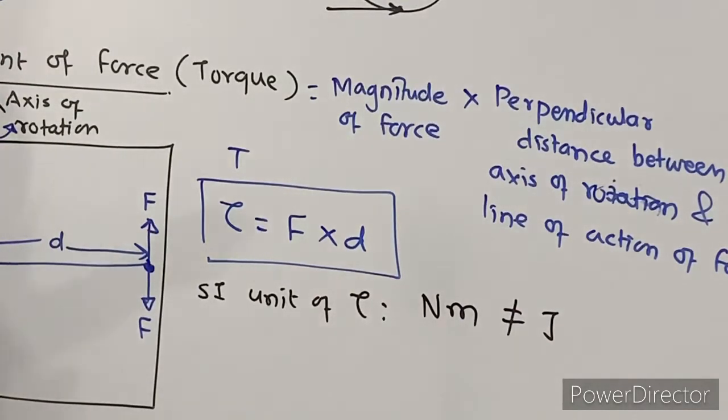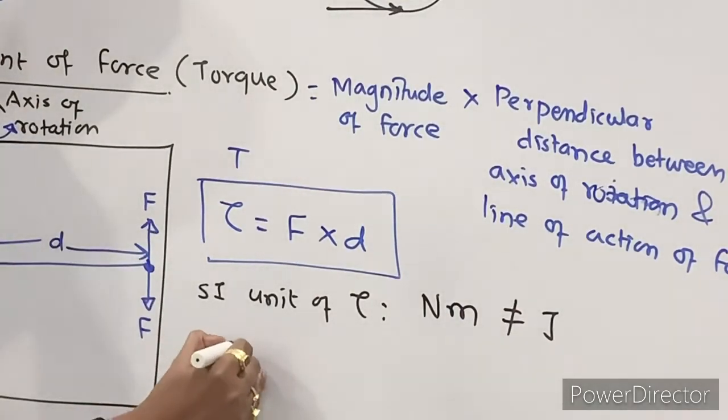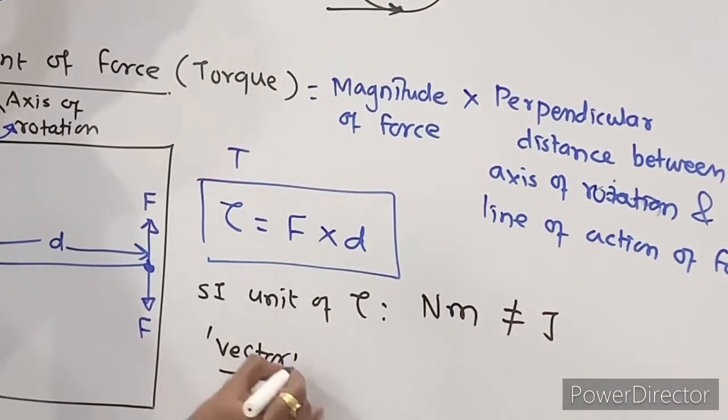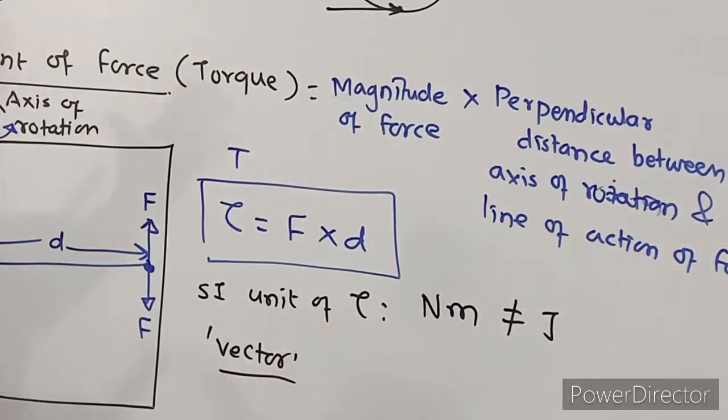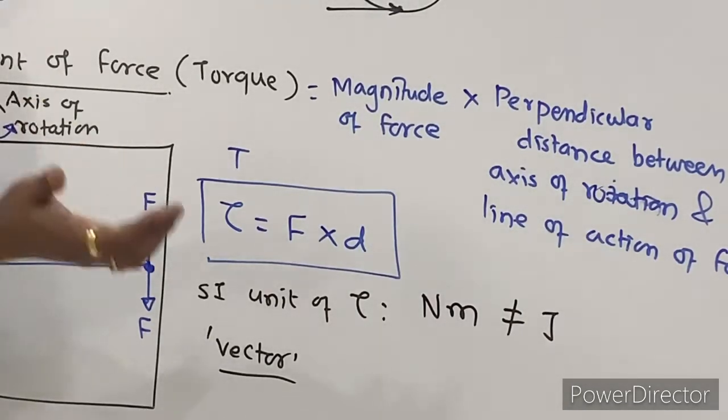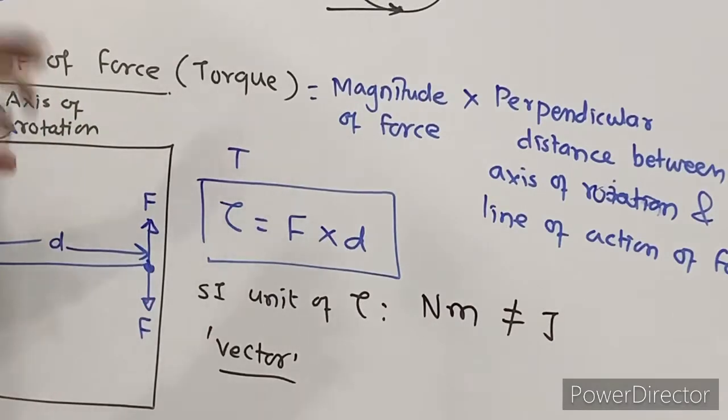Okay. Now this is a vector quantity. Vector is that physical quantity which has both magnitude as well as direction. So this moment of force or torque requires both magnitude as well as direction, because whenever you say turning effect, whether it is clockwise or anti-clockwise, you have to specify that. So whenever you are doing a numerical on moment of force, you should specify in which direction it is given, right? So this is the vector.